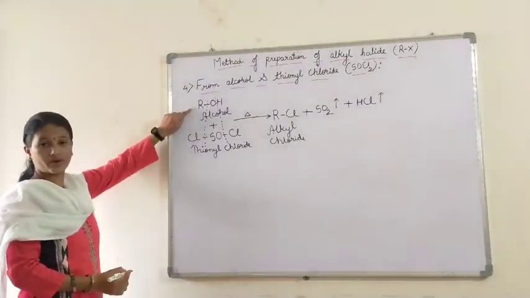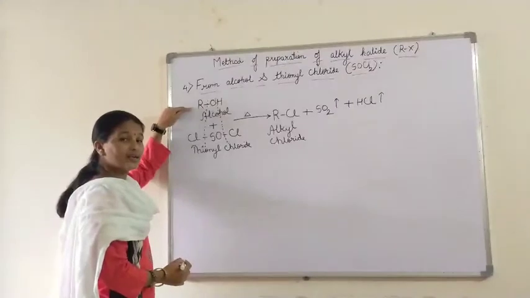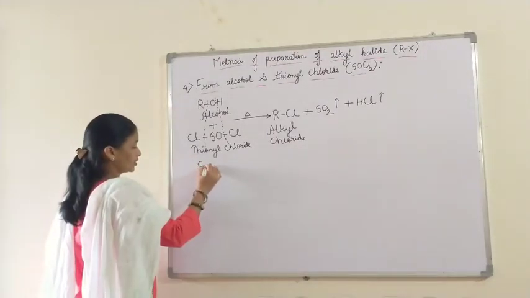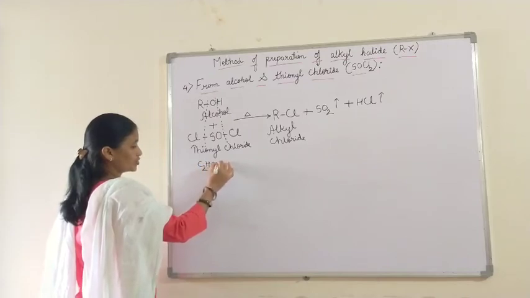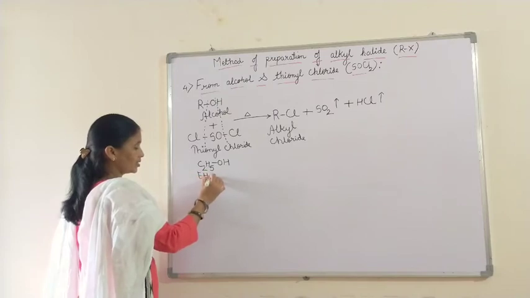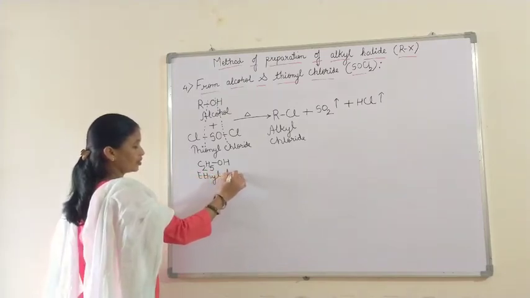Again, instead of R we take C2H5OH, that is ethanol, or we can say ethyl alcohol.